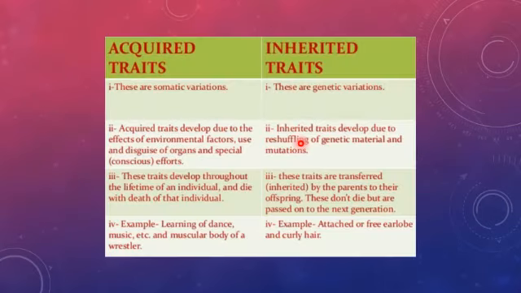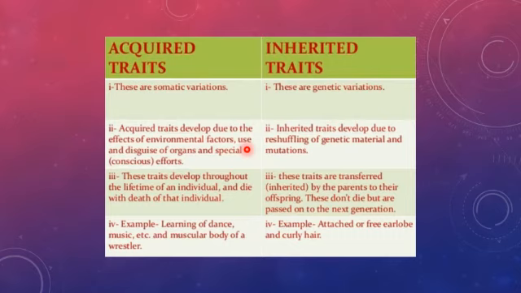So, the difference between the acquired and the inherited traits. Acquired traits are the somatic variation which takes place in the somatic cells, the non-reproductive cells, and inherited traits are the genetic variation which takes place in the DNA of germ cells. Acquired traits develop due to the effects of environmental factors, like suntan, because you work in the sun on sunny days, so that causes suntan of your skin.